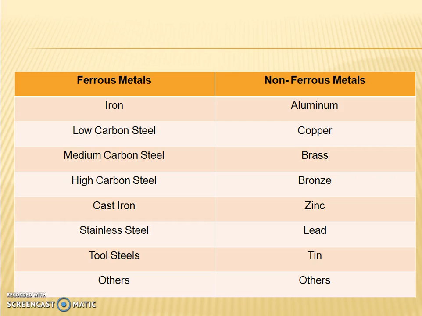So the metals that are listed here are both the ferrous metals and non-ferrous metals. Among the ferrous metals: iron, carbon steels, that is low carbon, medium carbon, high carbon, cast iron, stainless steel, tool steels, others. These are some of the forms of ferrous metals. Whereas non-ferrous metals: aluminum, copper, brass, bronze, zinc, lead, tin, others.